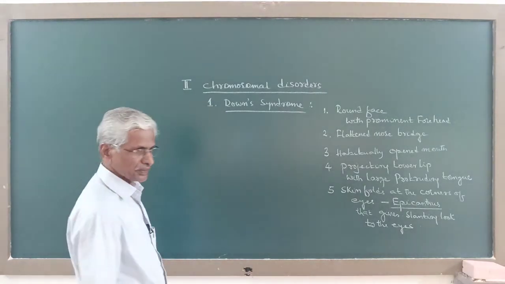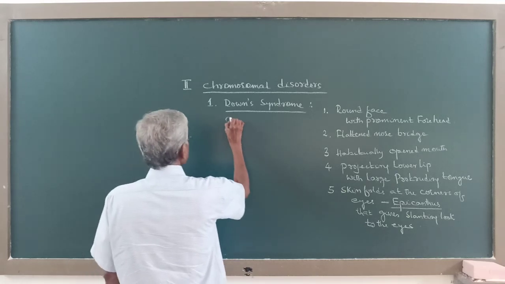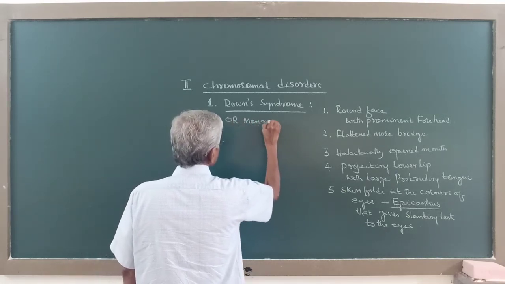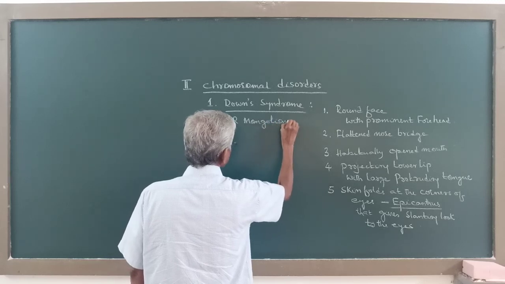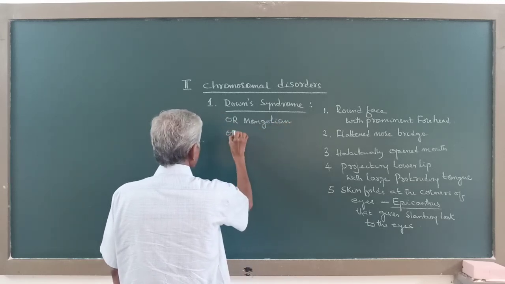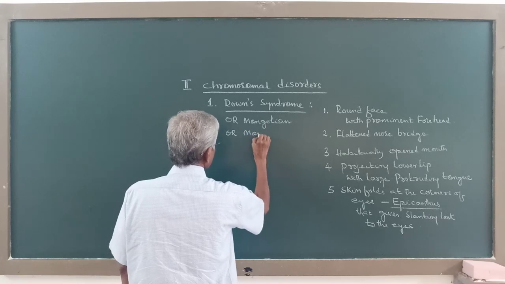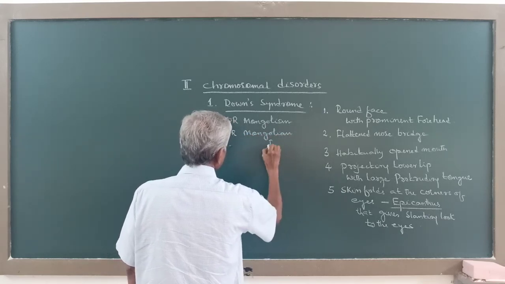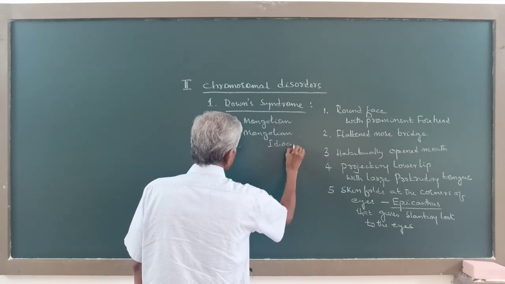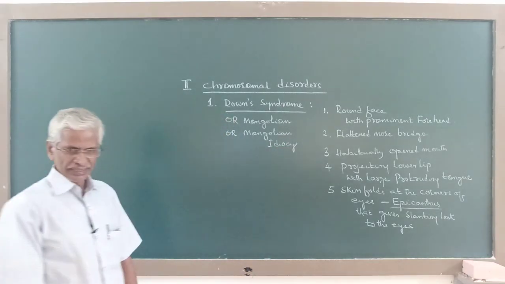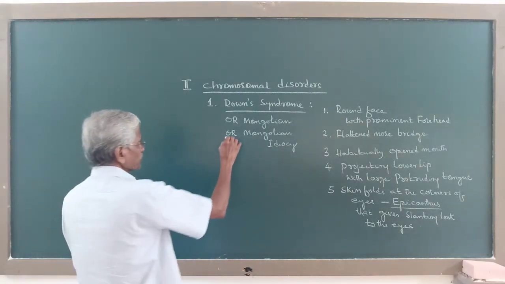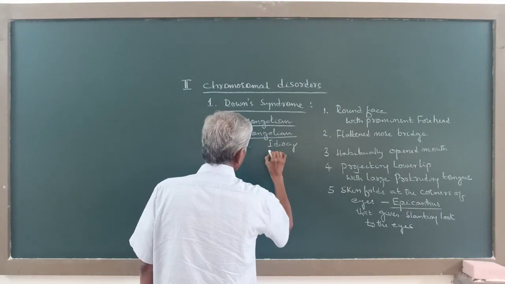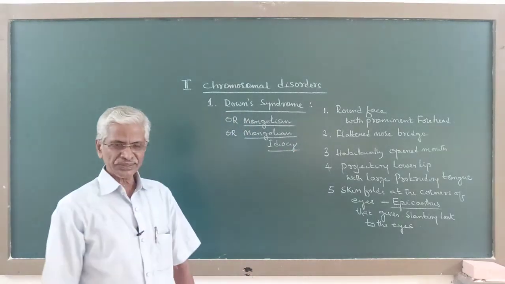Hence, Down syndrome is also called Mongolism or Mongolian idiocy.